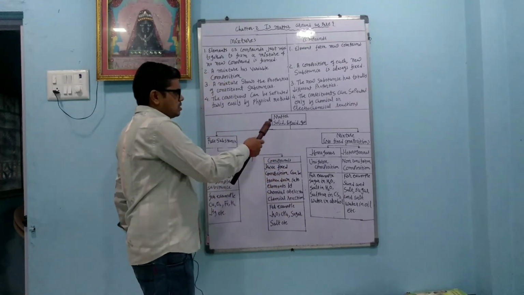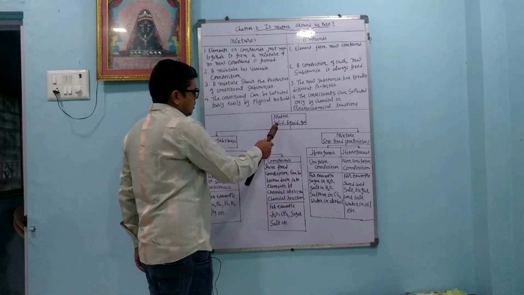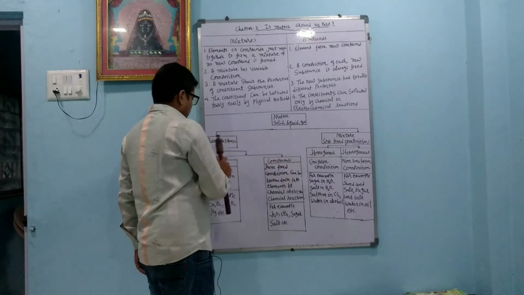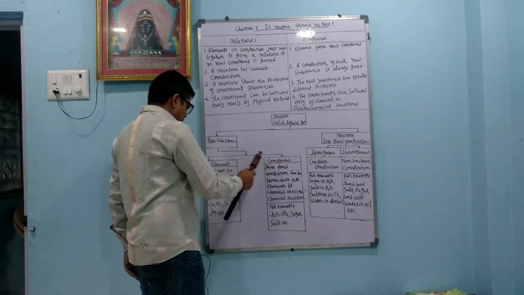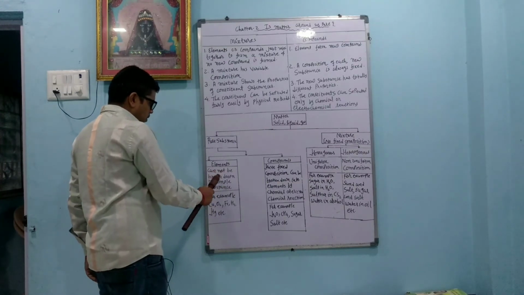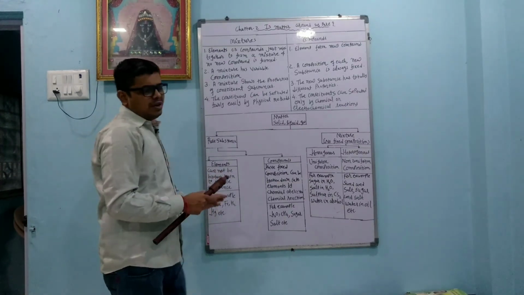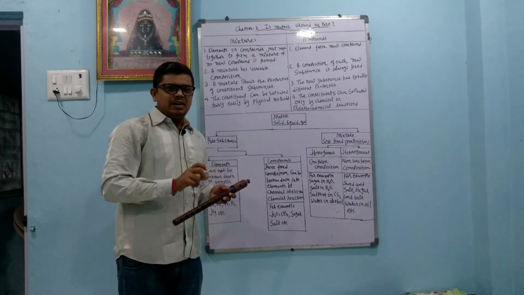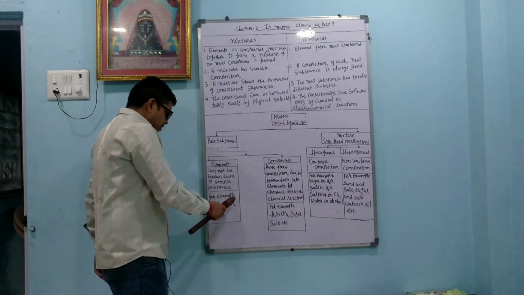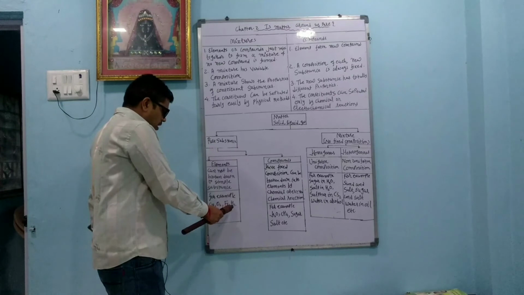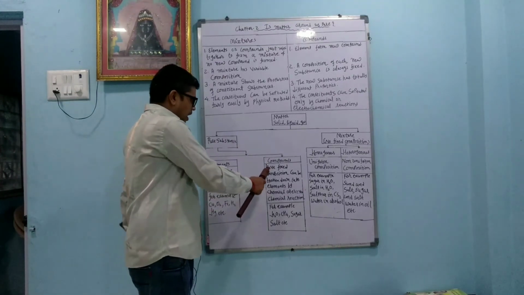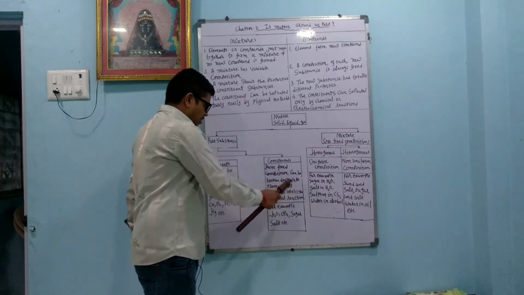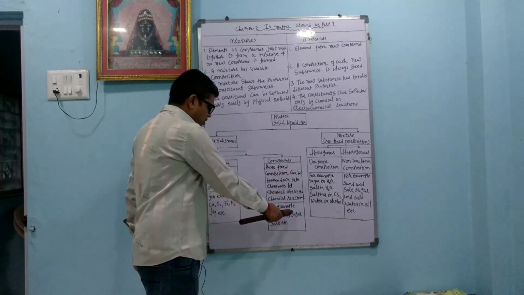Now, somewhat of a summary. Matter is classified into solid, liquid and gas. It is also classified into pure substance and mixture. Pure substance is divided into element and compound. An element cannot be broken down into simpler substances. An element is identical, the same type of atoms are there, so whenever we break it down, at last we get the atom only. For example, copper, oxygen, iron, hydrogen, mercury, etc. A compound has a fixed composition and can be broken down into elements by chemical or electrochemical reaction. For example, water, methane, sugar, salt,